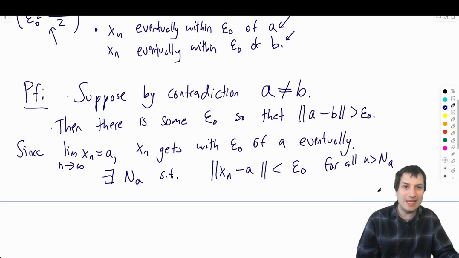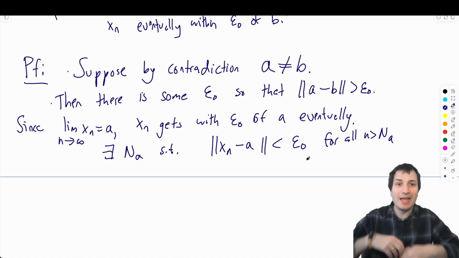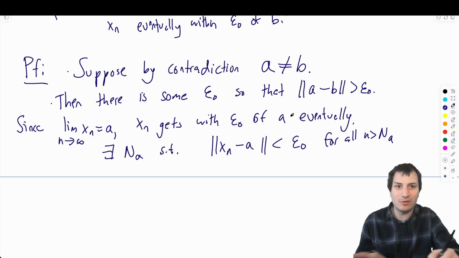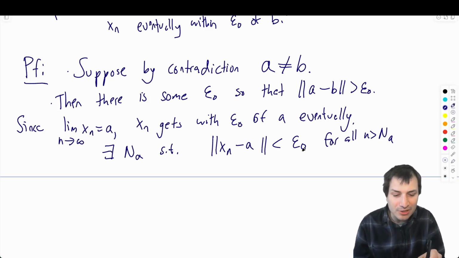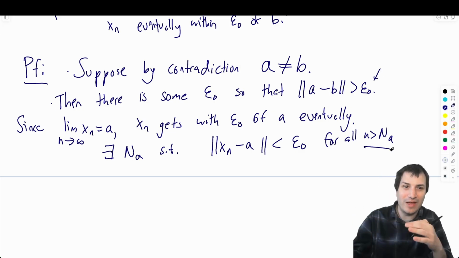This is another common mistake I've seen, is that people write statements like xn minus A less than epsilon naught, and they don't say for which n they're talking about. So always make sure every symbol that you're talking about is qualified. Like epsilon naught, we know what epsilon naught is, we know it from up here. What is n? We know it from n bigger than N_A. This kind of stuff. Every symbol should be defended. Okay.